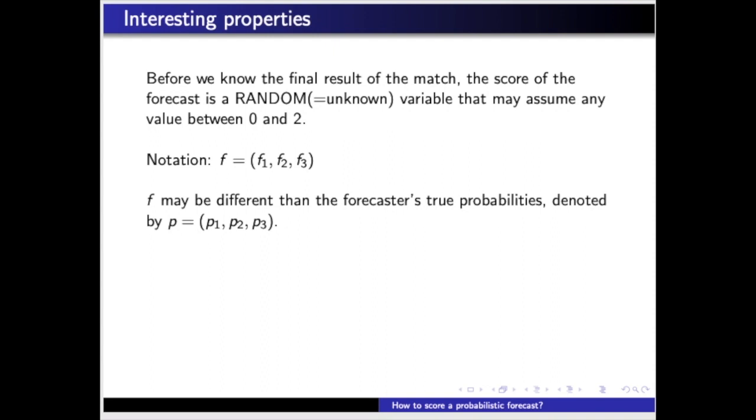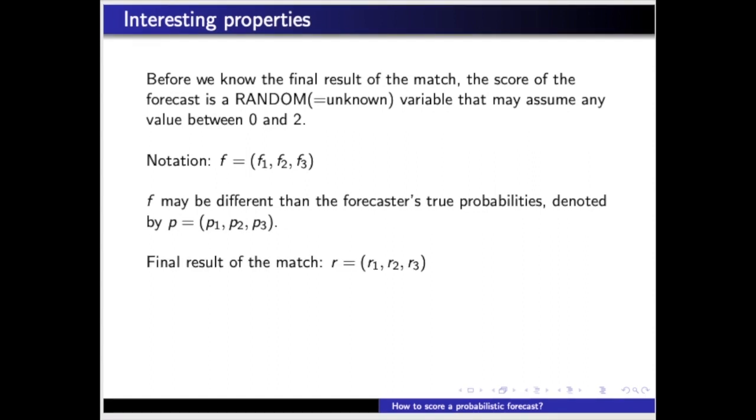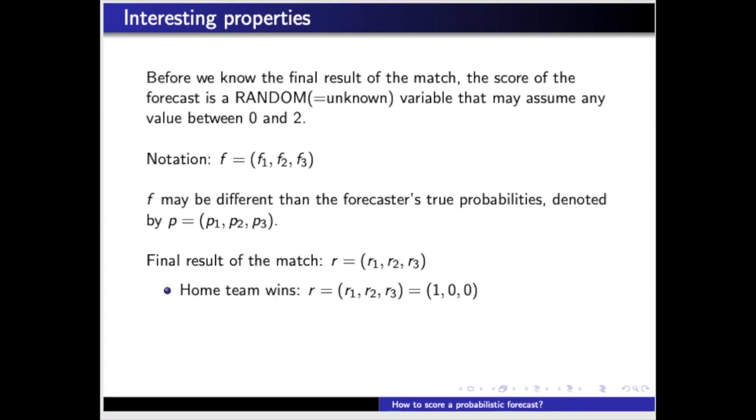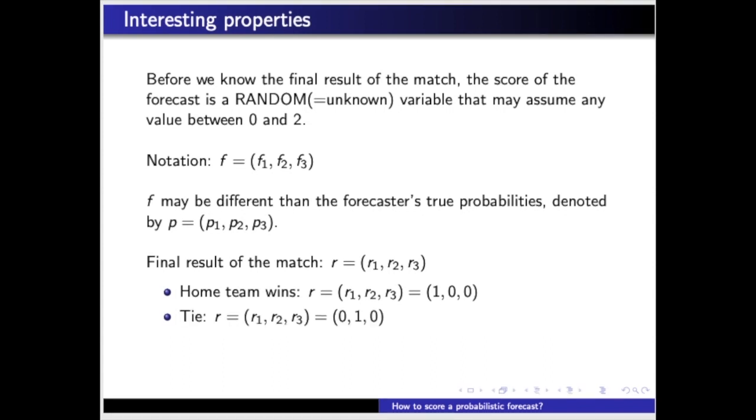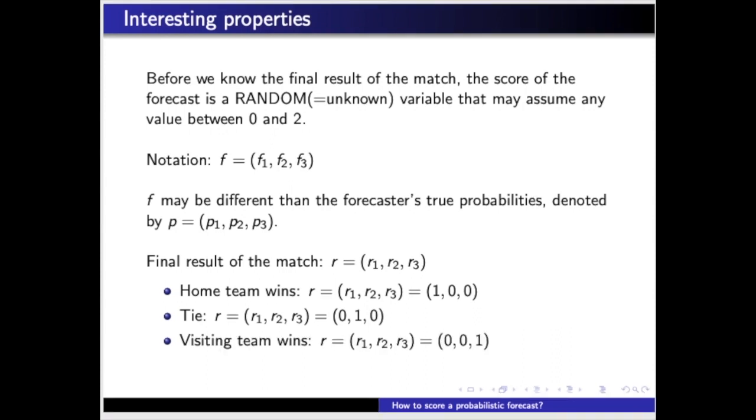Like p1, p2, and p3, a valid forecast must be such that f1, f2, and f3 are all non-negative numbers that add up to 1. The final result of the match will be denoted by the three-dimensional vector r, with entries r1, r2, and r3, in which r1 will be equal to 1 and the other entries 0 when the home team wins, or r2 will be 1 and the other entries 0 when the match ends tied, or r3 will be 1 and the other entries 0 when the visiting team wins.